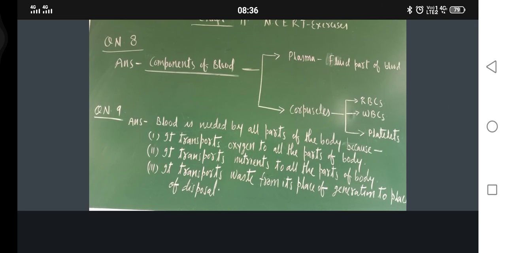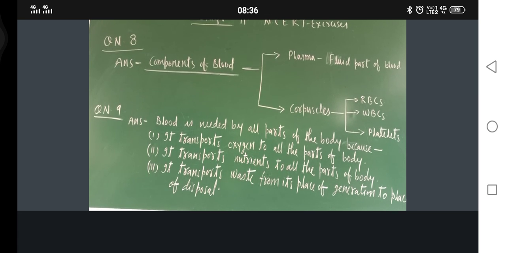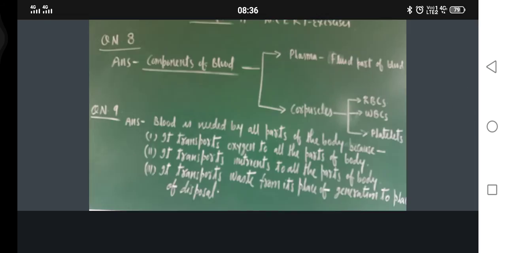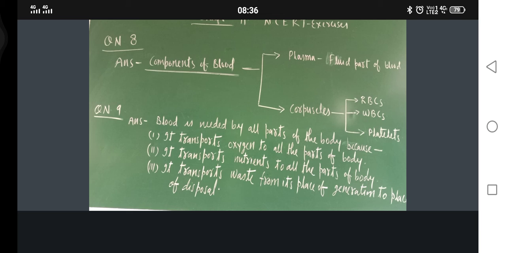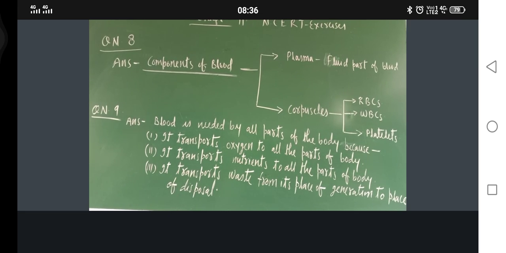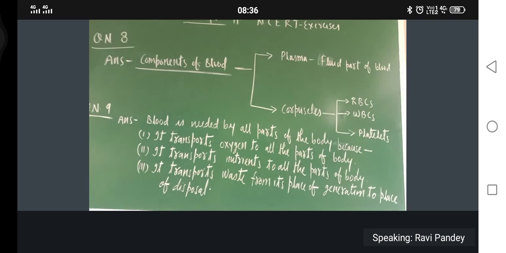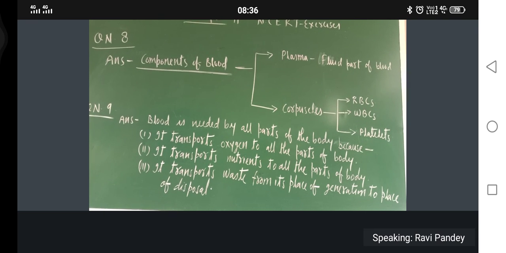Okay, no issue. Now question number 9. Why is blood needed by all parts of the body? When I explained blood, at that time only I have told you the functions of blood.